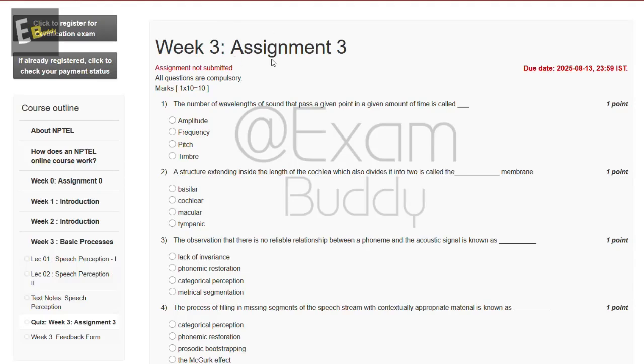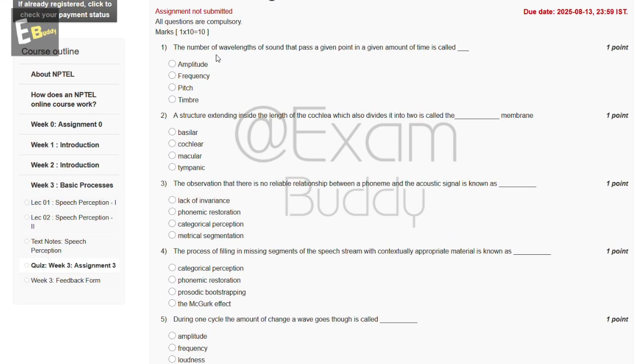Now, let's do our assignment, The Psychology of Language, week 3, assignment 3. The first question is: the number of wavelengths of sound that pass a given point in a given amount of time is called dash. The options are amplitude, frequency, pitch, timbre. Let's check the answer of the first question.